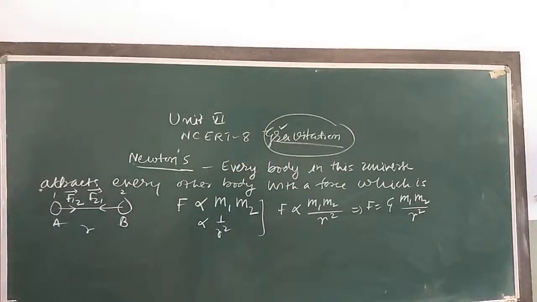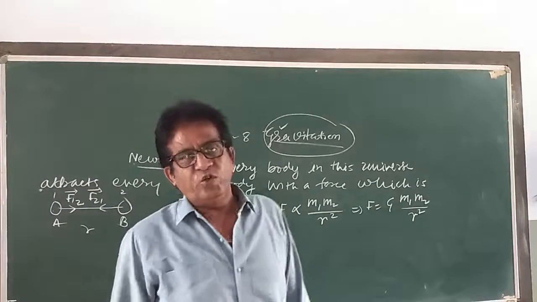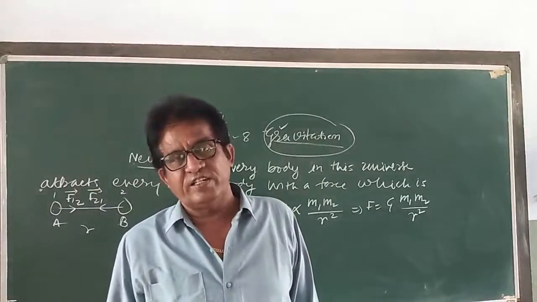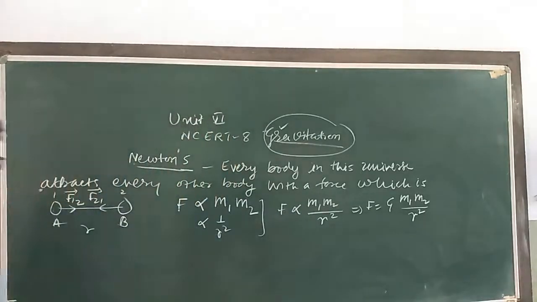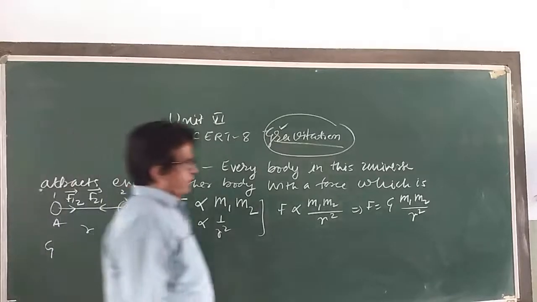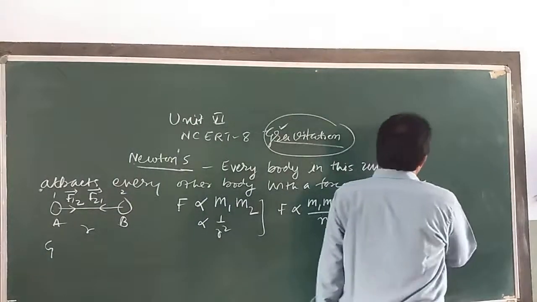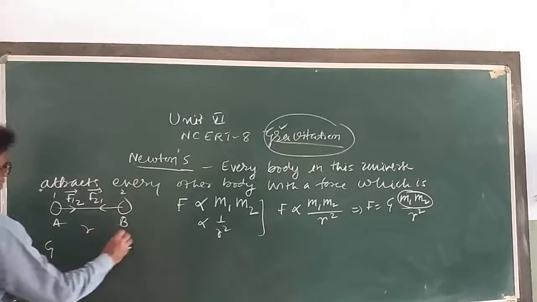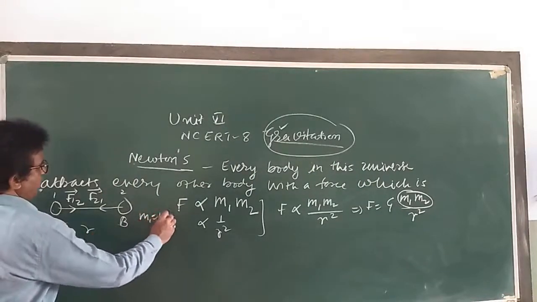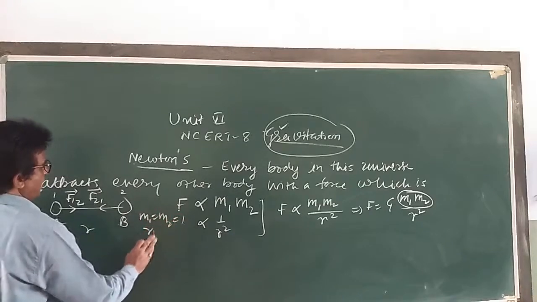Now G is the constant of proportionality, and it is called the universal gravitational constant G. Now, suppose m1 and m2 both are 1, and the distance between them is also 1. m1 is equal to m2 is equal to 1, r is equal to 1.